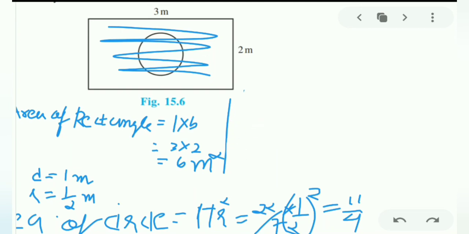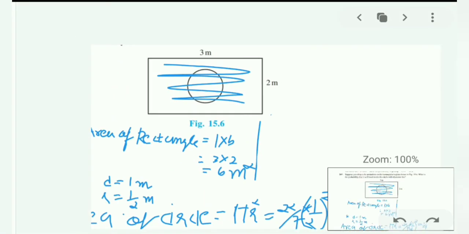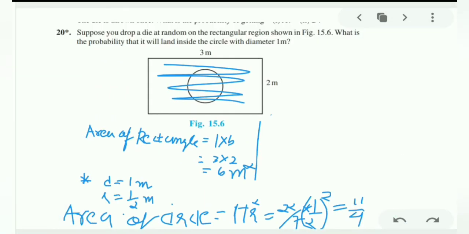Now we got the area and we have to find where the die lands. Let me read the question. What is the probability that it will land inside the circle?